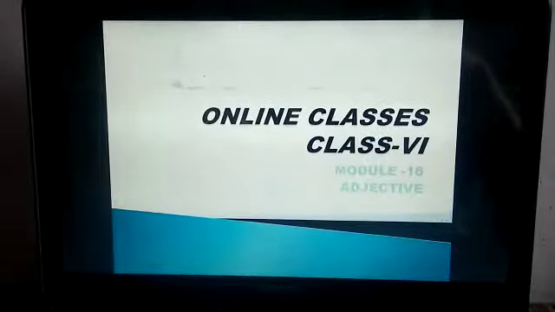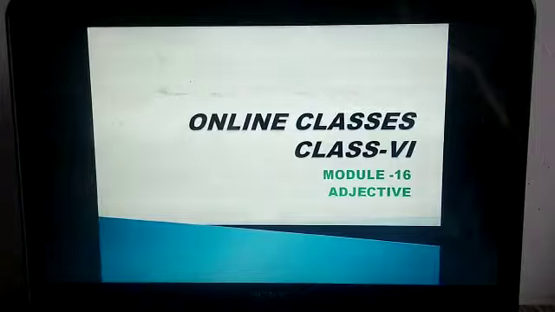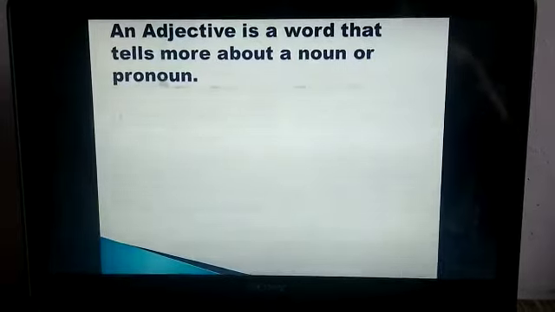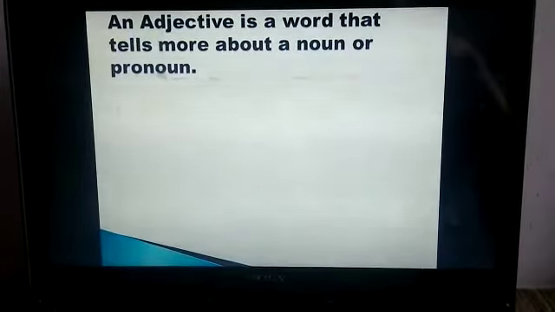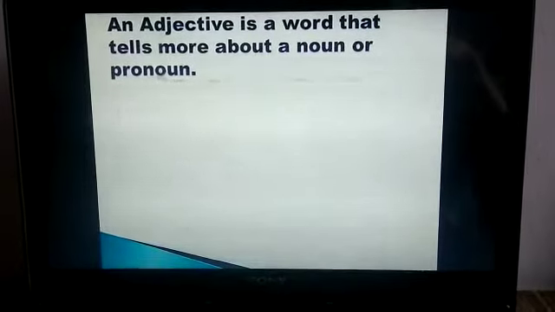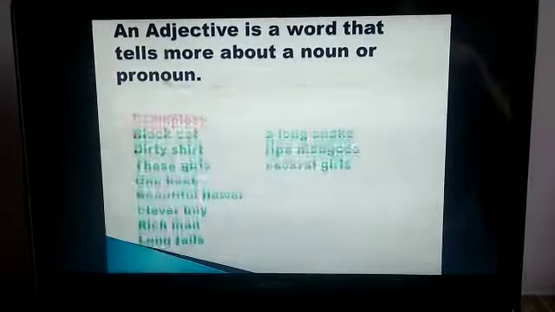Now today in module number 16 we are studying a grammar topic, that is adjective. Everybody knows what an adjective is, that we had studied in class 5 also and 4 also. Now what is the definition of adjective? An adjective is a word that tells more about a noun or pronoun. Okay, so adjective tells more about noun.